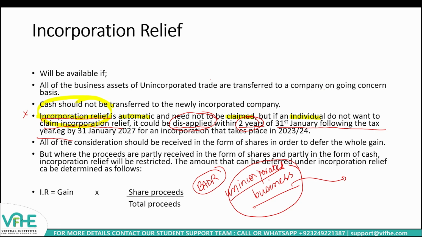So for instance, if we talk about the tax year 23-24, in which an incorporation has taken place, which simply means that an unincorporated business has ceased, there could be a chance an individual would want to disapply the relief. So he has to make a claim by 31st January 2027, which is within 2 years after 31st January following the end of the tax year in which incorporation of the company has taken place.